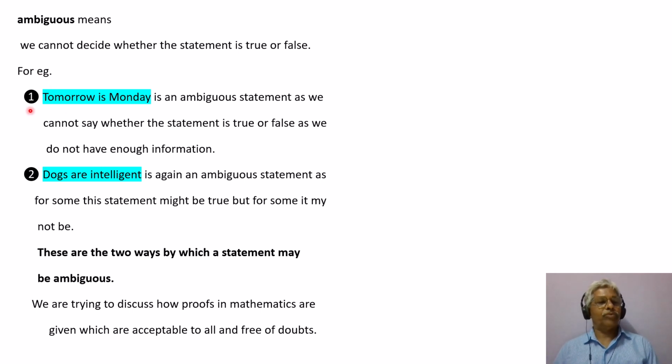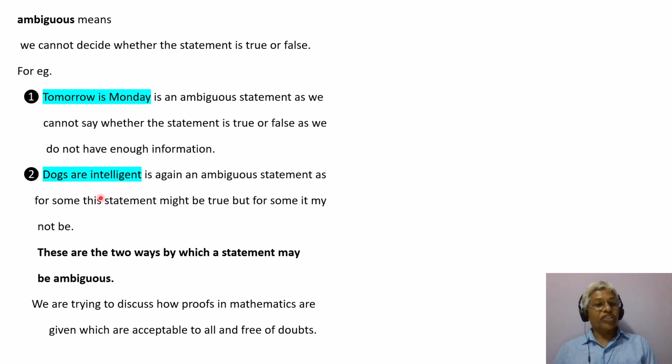First one, tomorrow is Monday, is an ambiguous statement, as we cannot say whether it is true or false, because we do not have enough information. This statement is true only if we utter it on Sunday, but the statement does not specify when it was uttered. So this is an ambiguous statement.